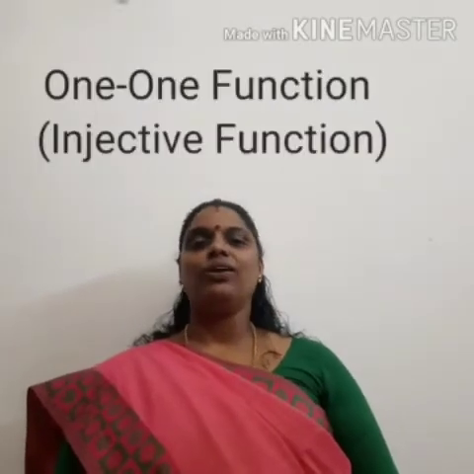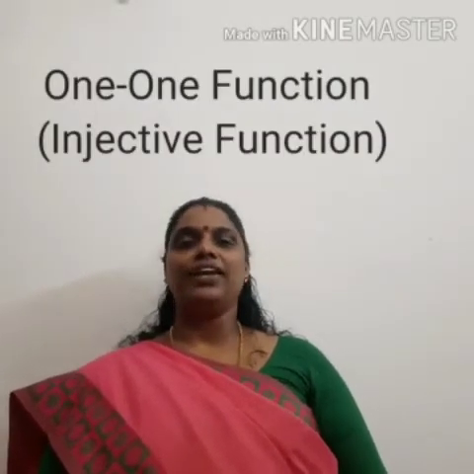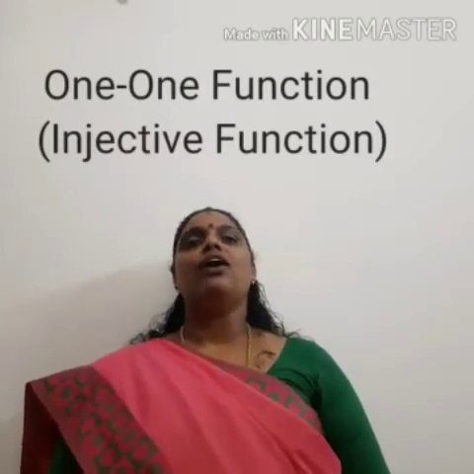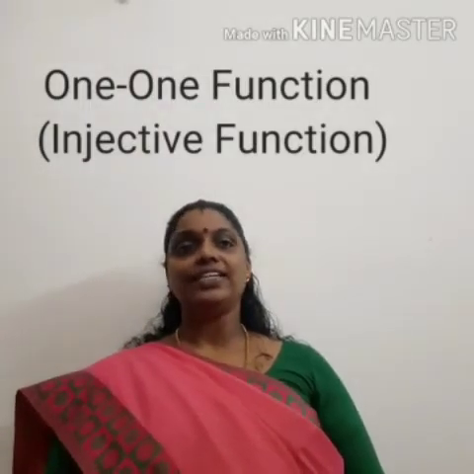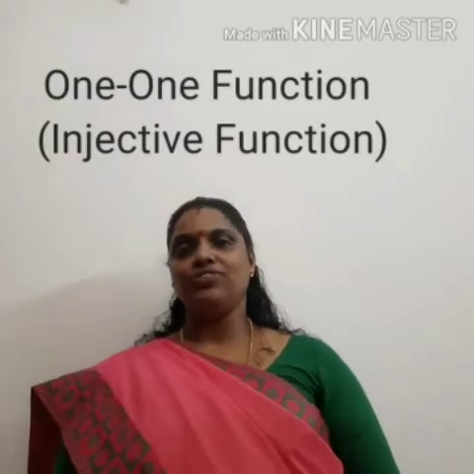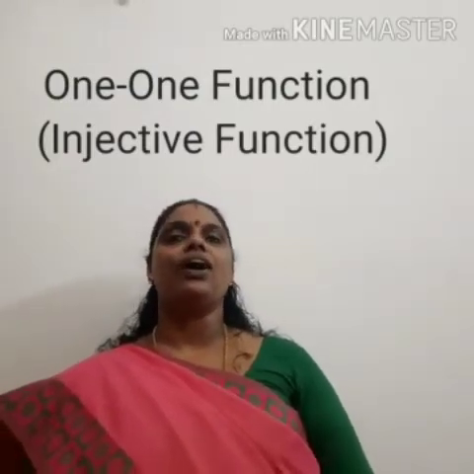Okay, types of functions. First one is one-one function or an injective function. What do you mean by a one-one function? A function f from A to B is defined to be one-one or an injective function if the images of distinct elements of A under f are distinct. What is that? If a function is defined from A to B, then it is called a one-one function if the images of different elements of A under f are different. Otherwise, it is called many-one. If it is not one-one, it will be many-one.